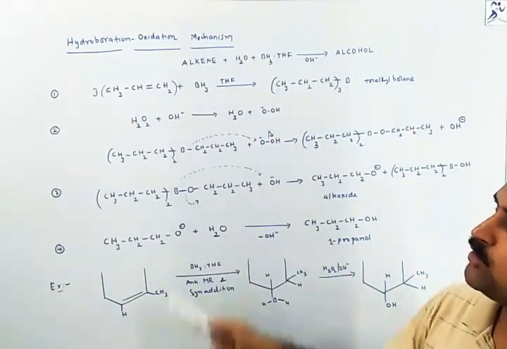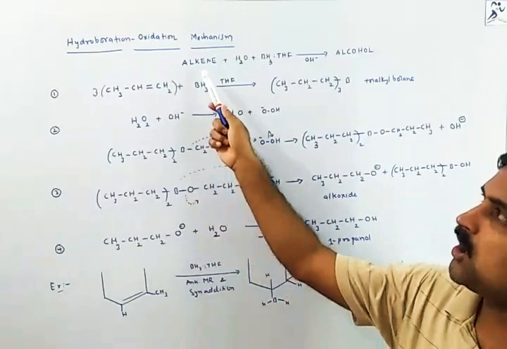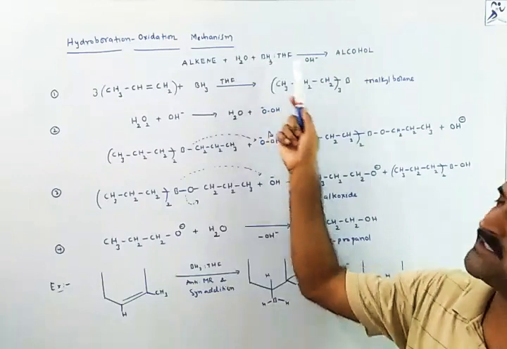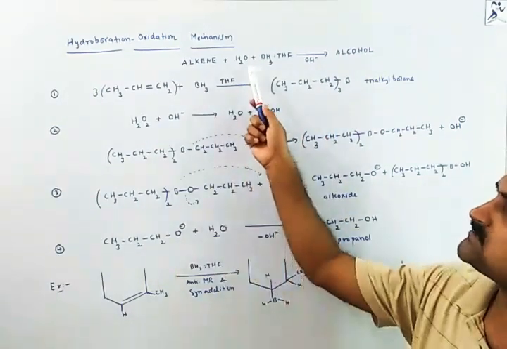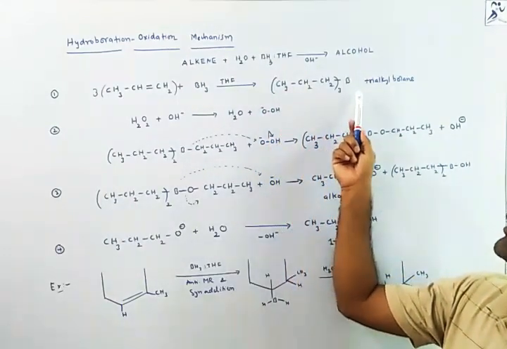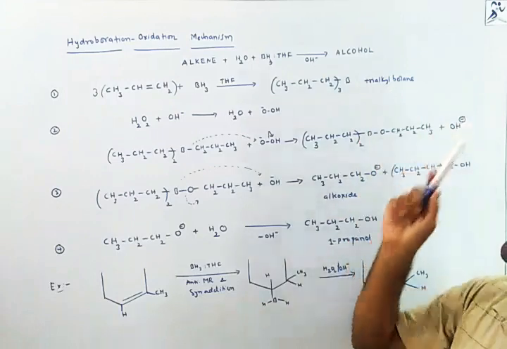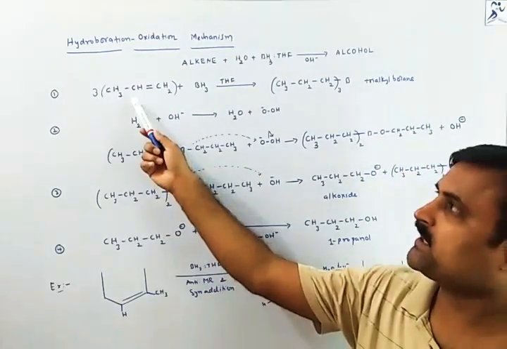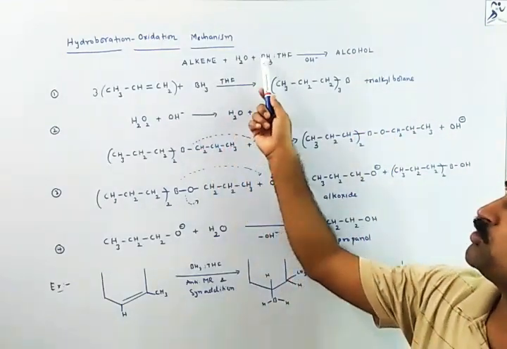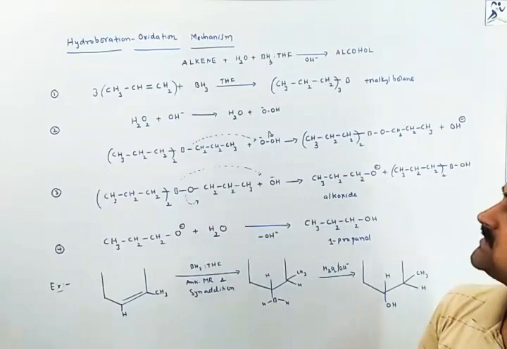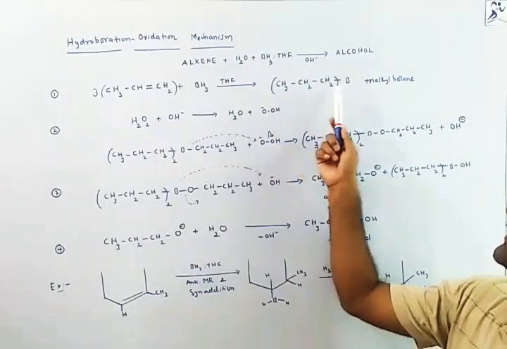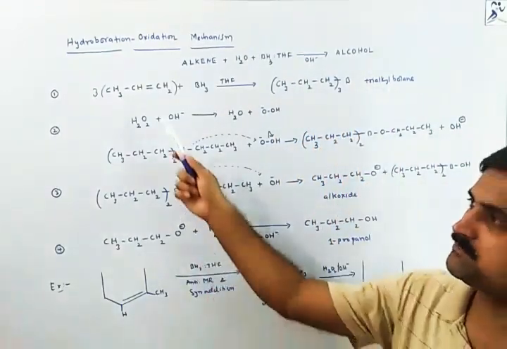In this hydroboration oxidation mechanism, an alkene is said to undergo hydration in the presence of borane. So this borane first forms an addition compound, and that addition compound is called a trialkyl borane. I have taken propene, and I got a trialkyl borane in this one. This borane is supported by tetrahydrofuran solvent, which gives this trialkyl borane in the first step.